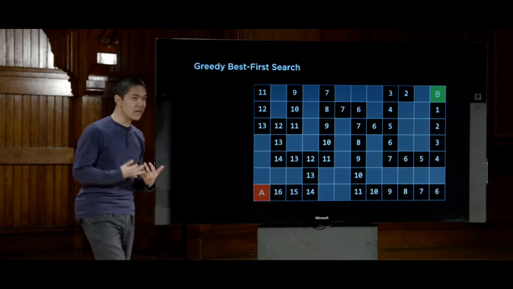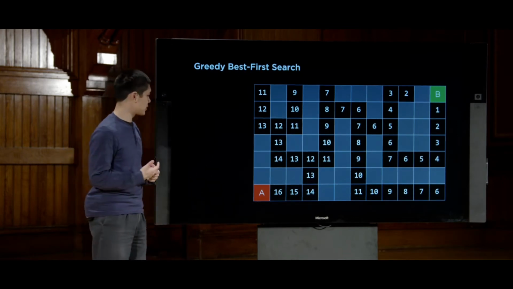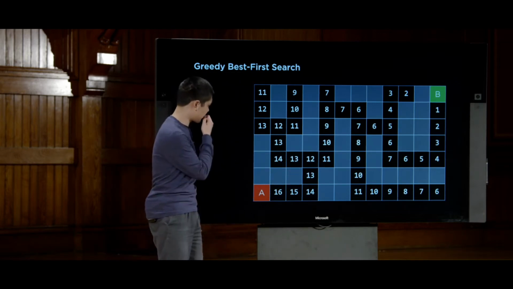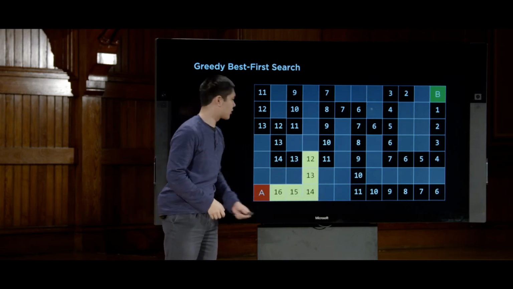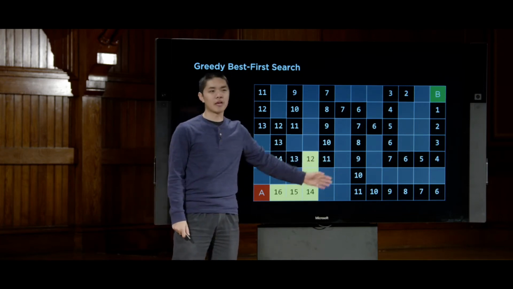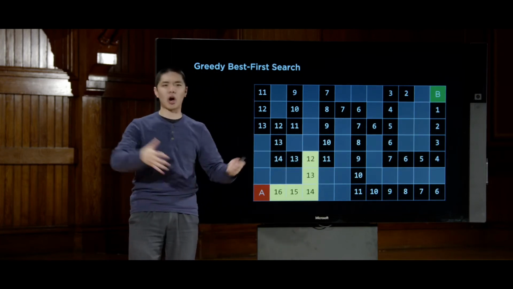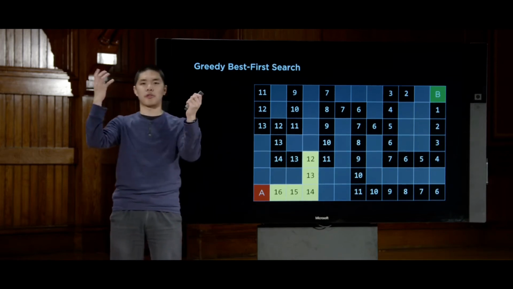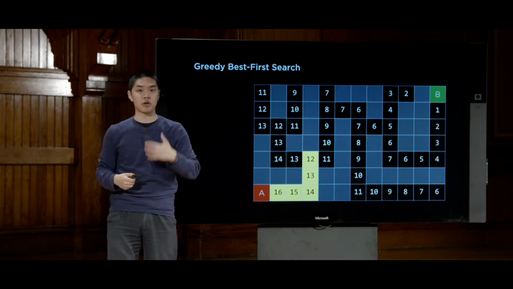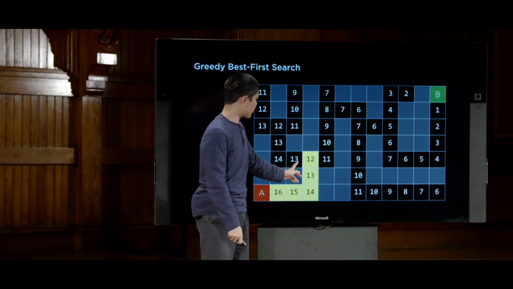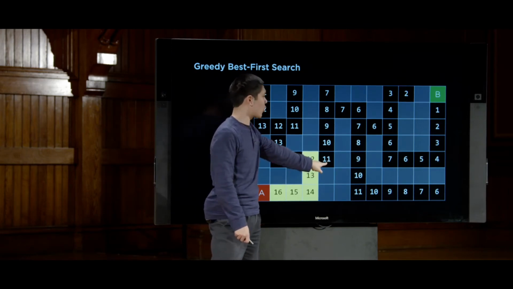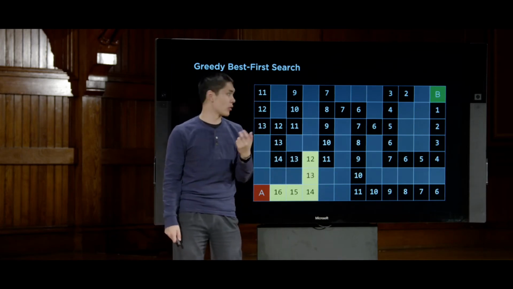So now, using greedy best first search, what might this algorithm actually do? Well, again, for these first 5 steps, there's not much of a choice. We start at this initial state A, and we say, all right, we have to explore these 5 states. But now we have a decision point. Now we have a choice between going left and going right. And before, DFS and BFS would just pick arbitrarily, because it just depends on the order you throw these 2 nodes into the frontier, and we didn't specify what order you put them into the frontier, only the order you take them out. Here we can look at 13 and 11 and say that, all right, this square is a distance of 11 away from the goal according to our heuristic, according to our estimate.